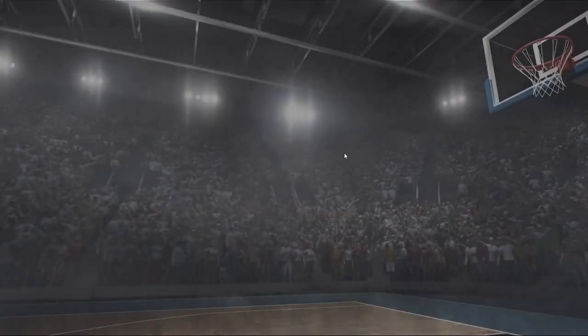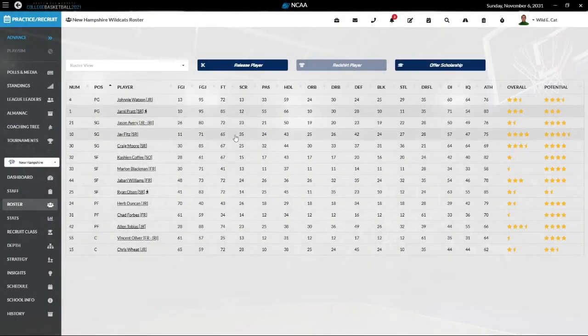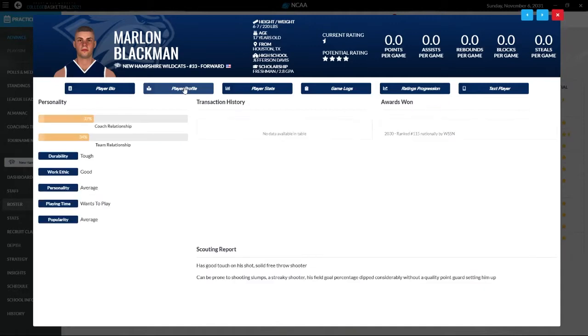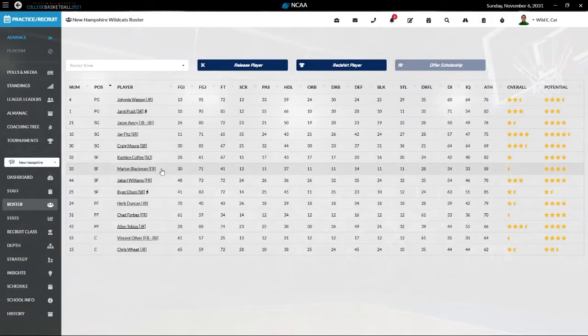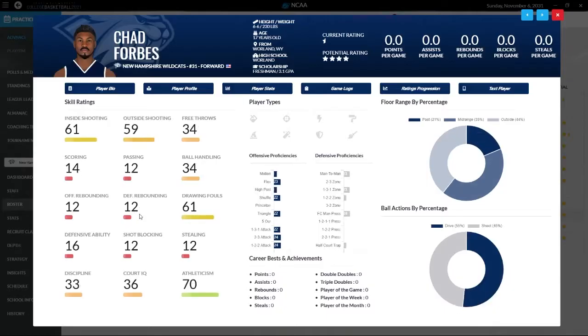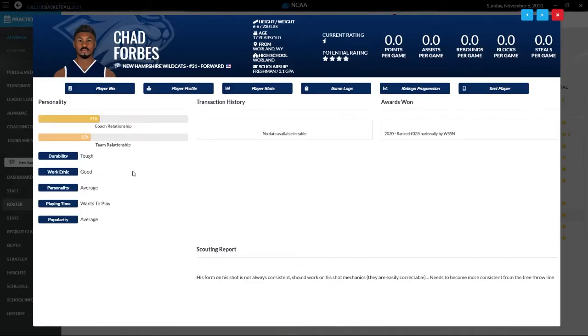I believe we're at the redshirt. Yeah, we are. And I think my concern is that he wants to play, but he doesn't necessarily. And the relationship is already bad. I'm afraid if I redshirt him, we'll lose him. But there's not really. Chad Forbes. It's another one.